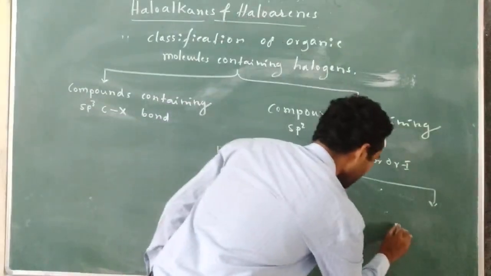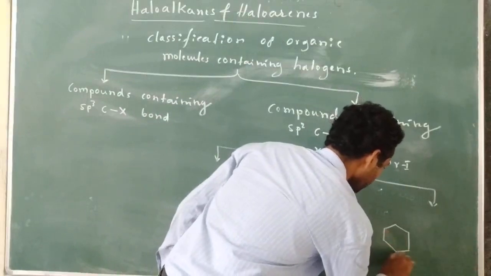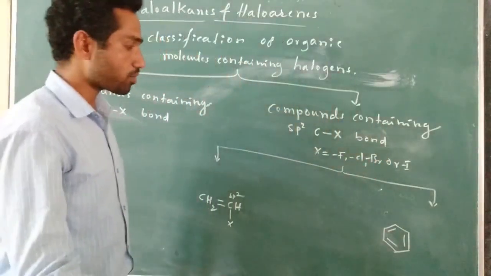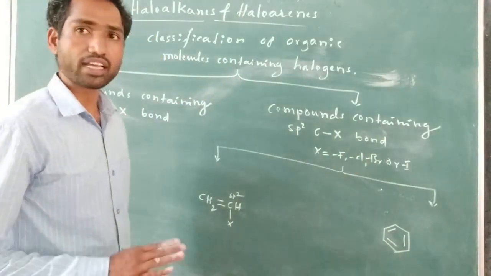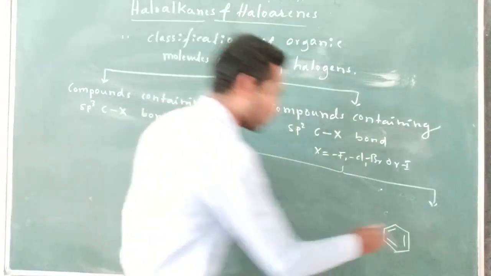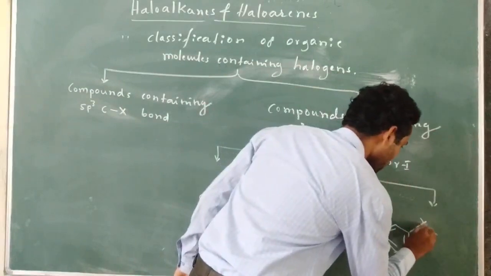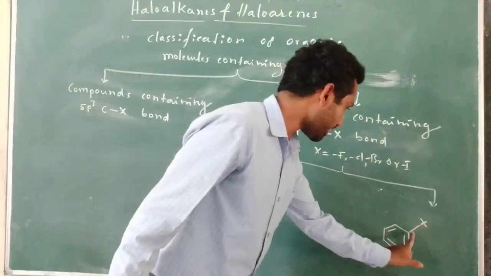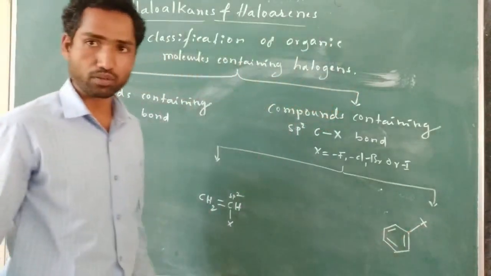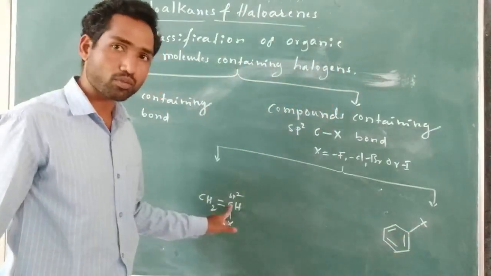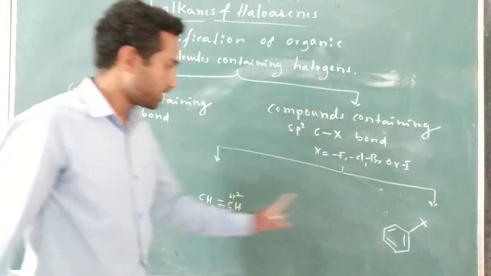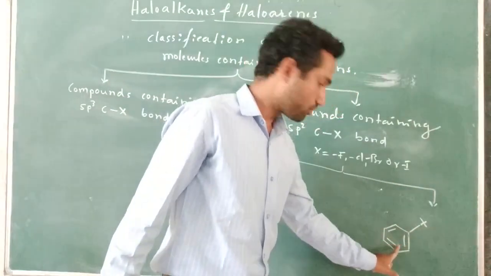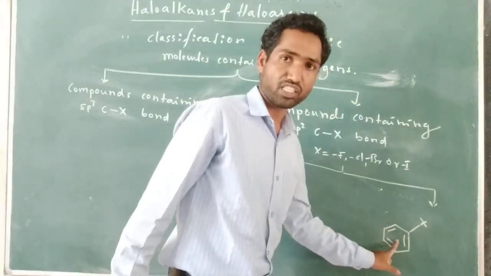So one more example. Let us take this molecule. Here also, in the benzene molecule, all carbons are sp2 hybridized. Now the halogen is directly attached to the sp2 hybridized carbon. In these two molecules, halogen is attached directly to the sp2 hybridized carbon. But this sp2 hybridized carbon is part of an alkene, and this sp2 hybridized carbon is part of the benzene ring, right?